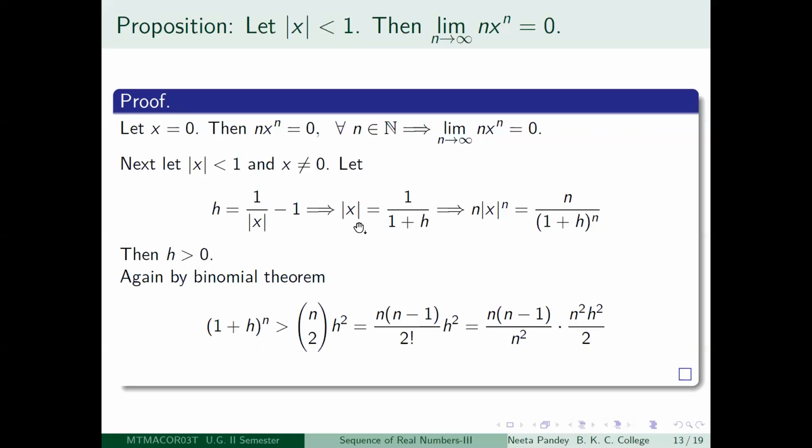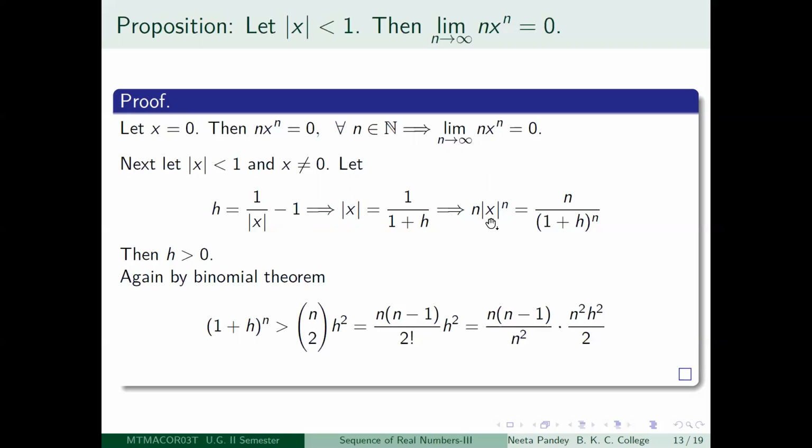And what is mod x? You do the same manipulation here, just add 1 on both sides, and you get 1 plus h is equal to 1 by mod x. Take the reciprocal, and you get mod x is equal to 1 by 1 plus h. Therefore, if you look at your given sequence and take the modulus of that, n is a positive number, so it will come out of the modulus.